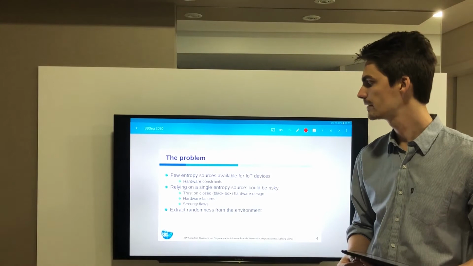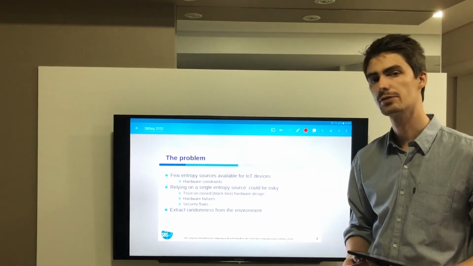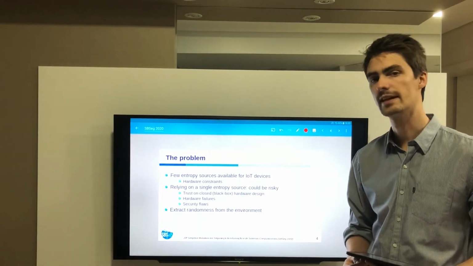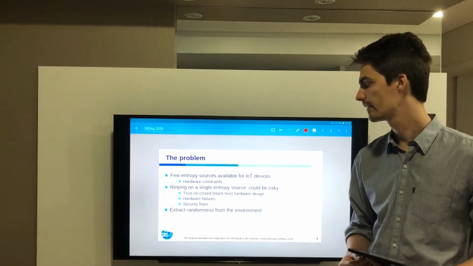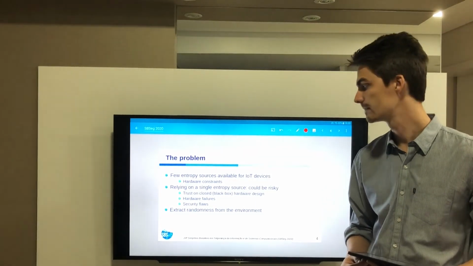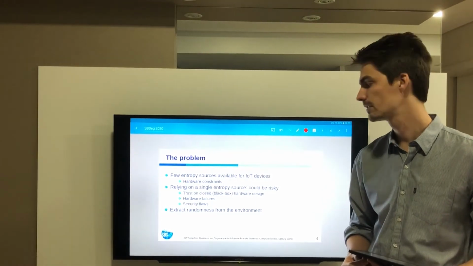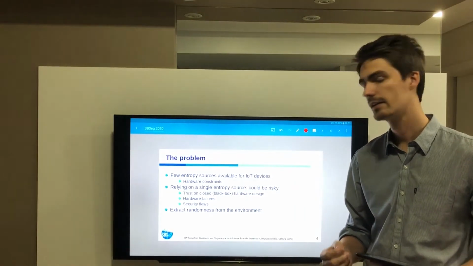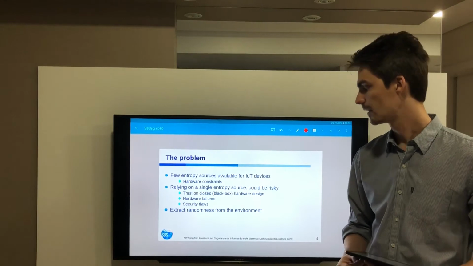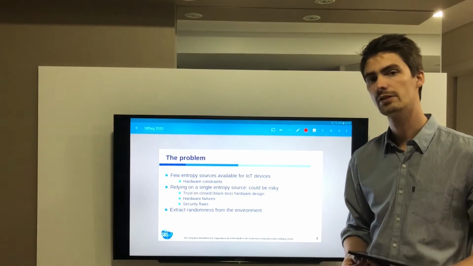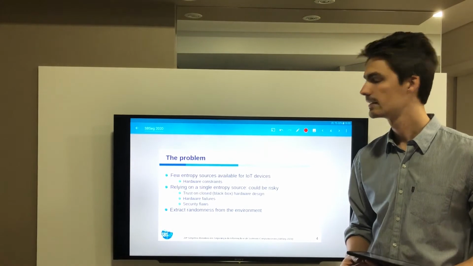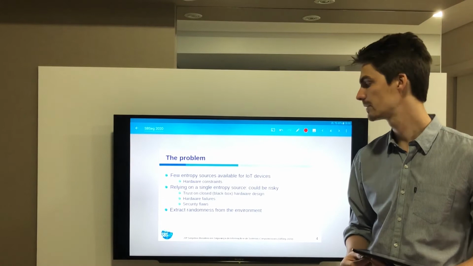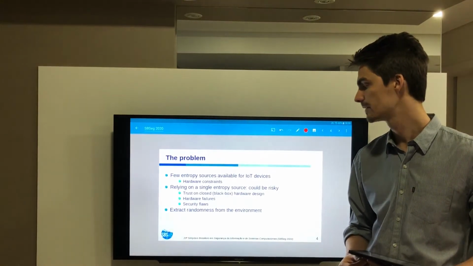In addition, relying on a single entropy source could be risky. Users must trust closed hardware designs that they could not have a backdoor violating their privacy. Another risk that must be considered is that hardware failures can happen, and security flaws can happen also. Another issue is that when the environment is used for extracting randomness, it must be evaluated in order to assess the quality of the random number generation from the environment.